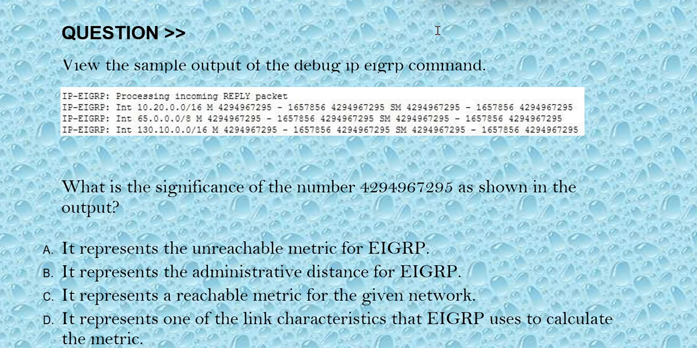As shown in the output, the options are: option A, it represents the unreachable metric for EIGRP. Option B, it represents the administrative distance of EIGRP. Option C, it represents a reachable metric for the given network. Option D, it represents one of the link characteristics that EIGRP uses to calculate the metric. The correct answer is option A.